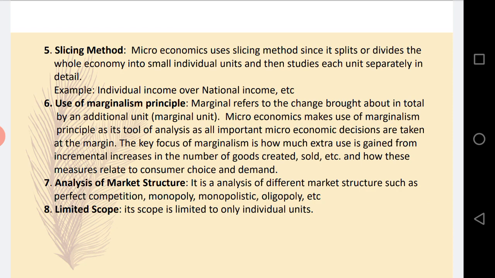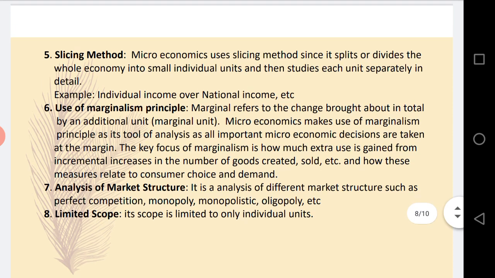That means by consuming a single unit I am not getting as much satisfaction as by consuming 2 units. By consuming the additional unit, my satisfaction level is increasing. This is what the marginalism principle says.